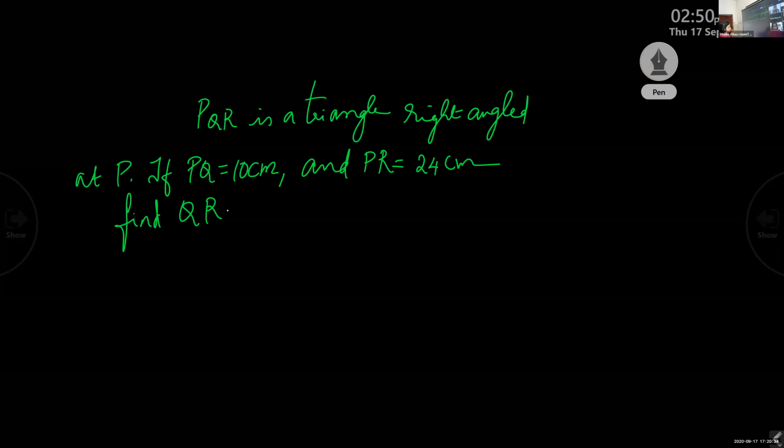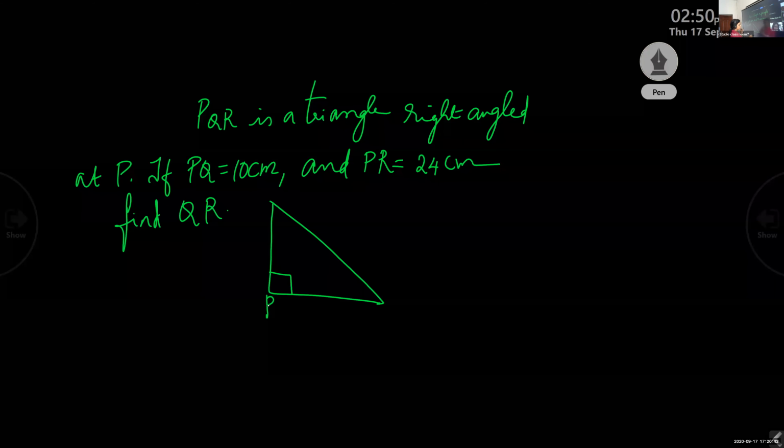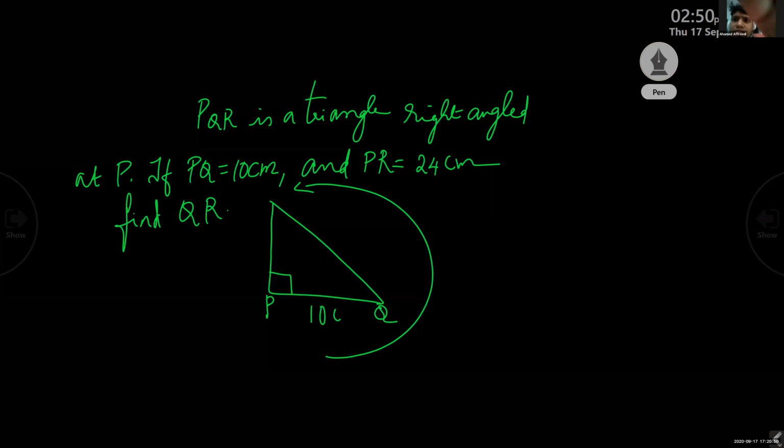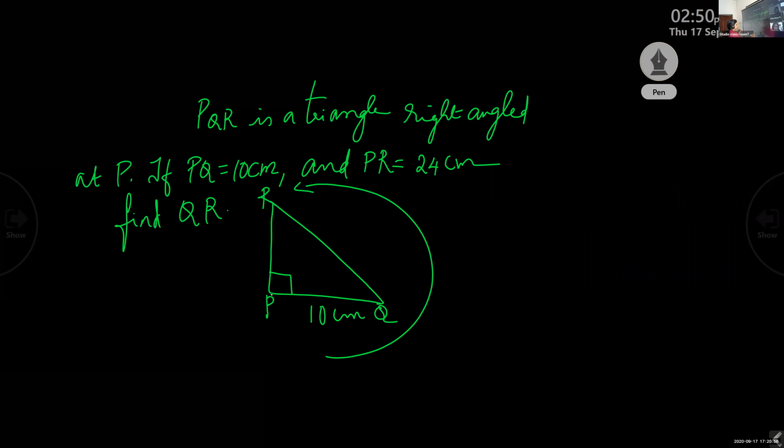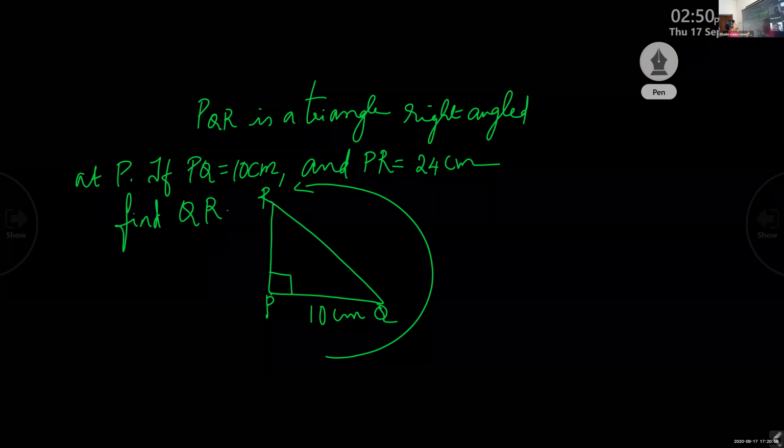It is at P. So we'll draw a right angle, and at 90 degree you have to mark P compulsory. Now you go in the anti-clockwise direction. PQ 10 centimeter. Then PR, so R will come. PR is equal to 24 centimeters.